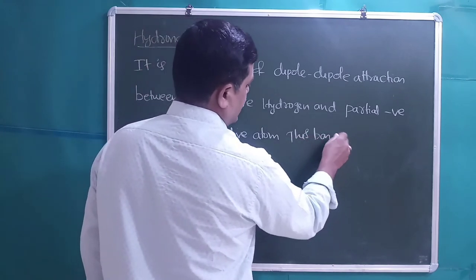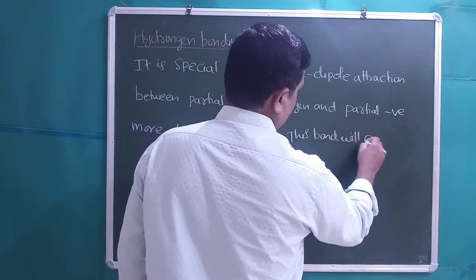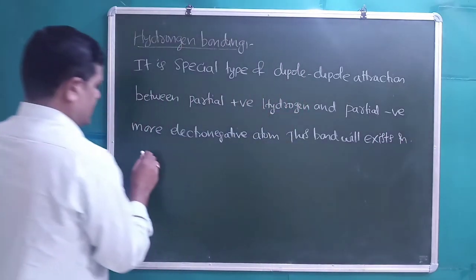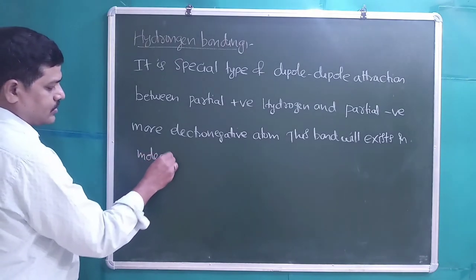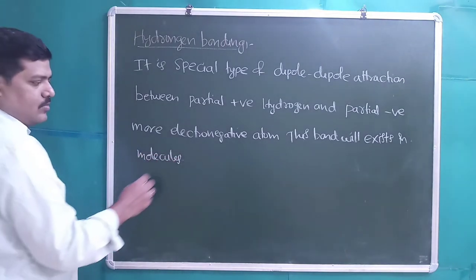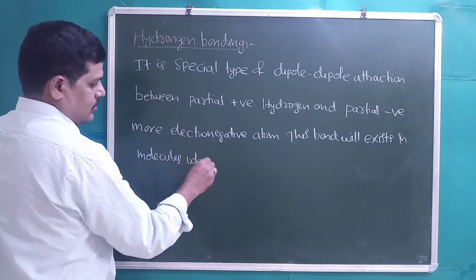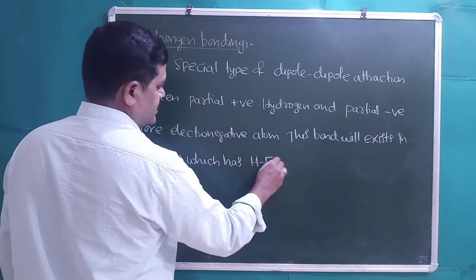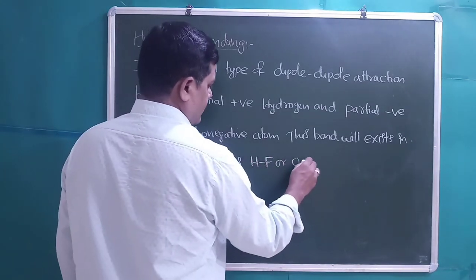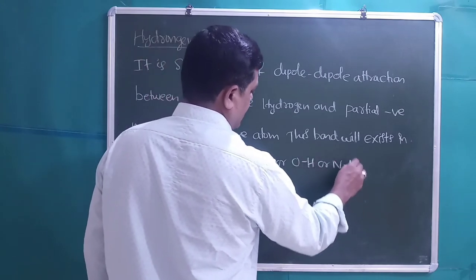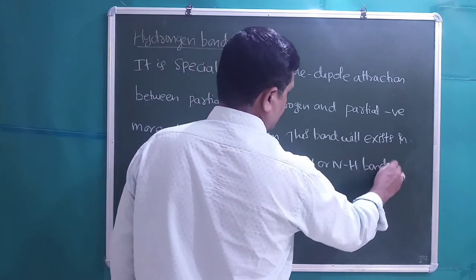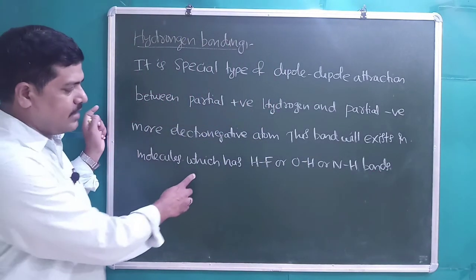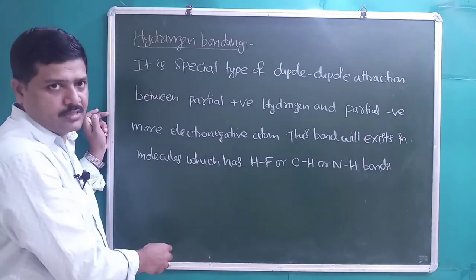This bond will exist in molecules which have HF or OH or NH bonds. So that means, students, hydrogen should be covalently bonded with most electronegative atoms.